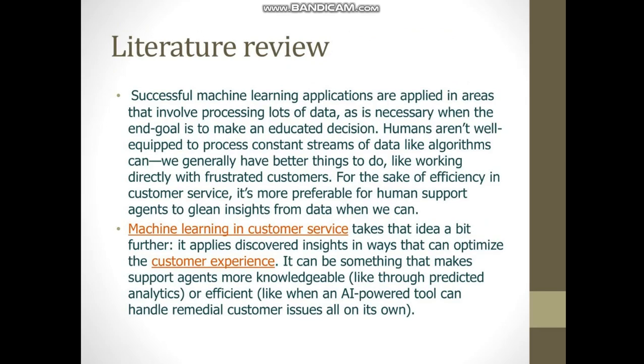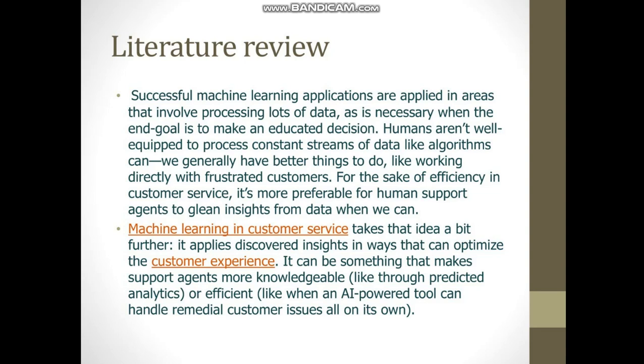Literature review. Successful machine learning applications are applied in areas that involve processing of lots of data, as is necessary when the end goal is to make an educated decision. Humans aren't well equipped to process constant streams of data like algorithms can. We generally have better things to do, like working directly with frustrated customers. For the sake of efficiency in customer service, it is more preferable for human support agents to glean insight from data when we can.